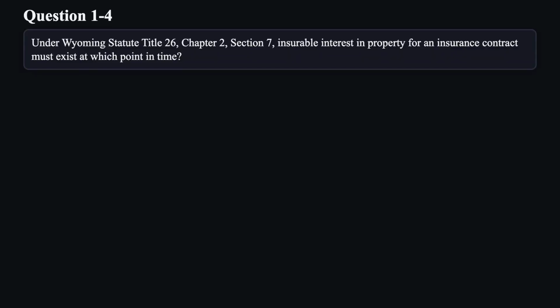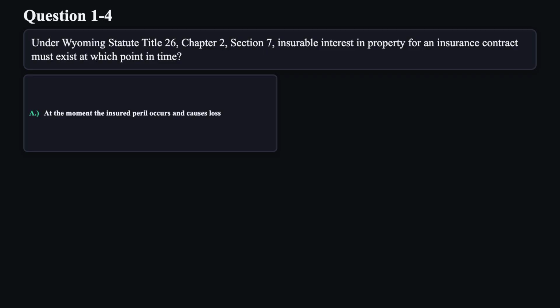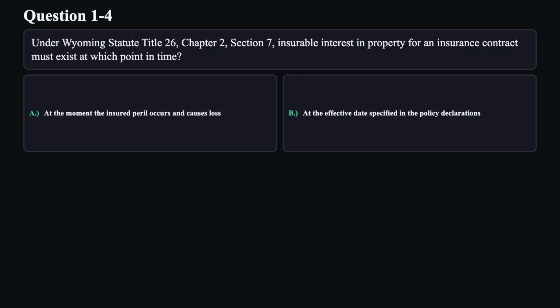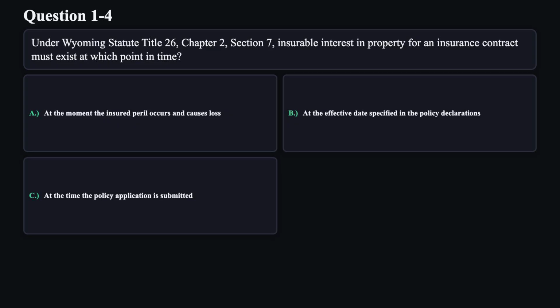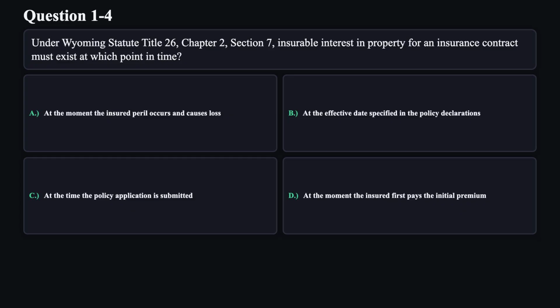Question 4. Under Wyoming statute, Title 26, Chapter 2, Section 7, insurable interest in property for an insurance contract must exist at which point in time? A. At the moment the insured peril occurs and causes loss. B. At the effective date specified in the policy declarations. C. At the time the policy application is submitted. D. At the moment the insured first pays the initial premium.